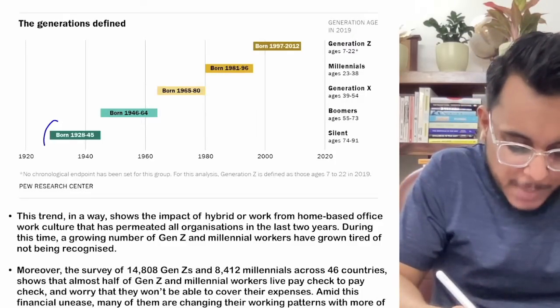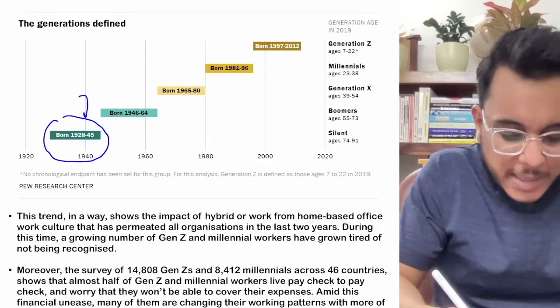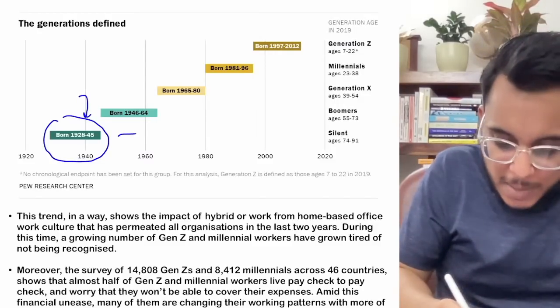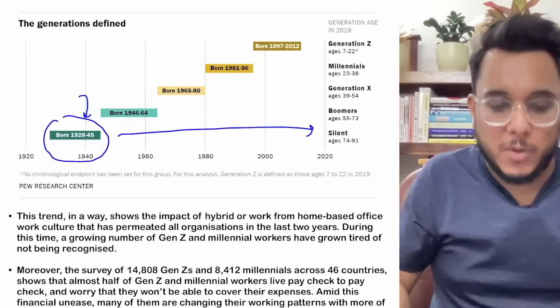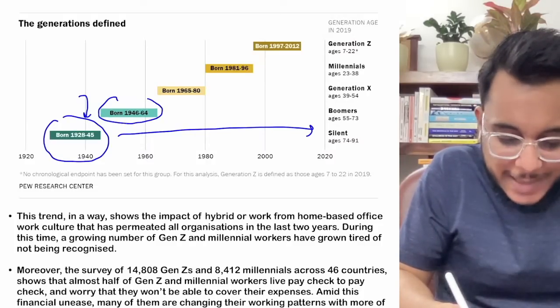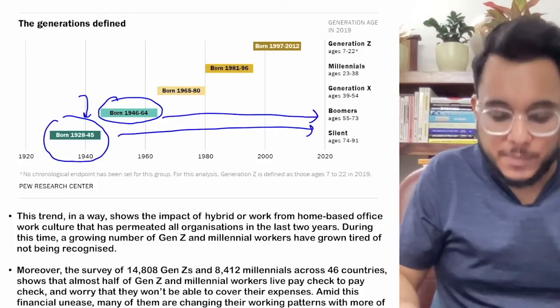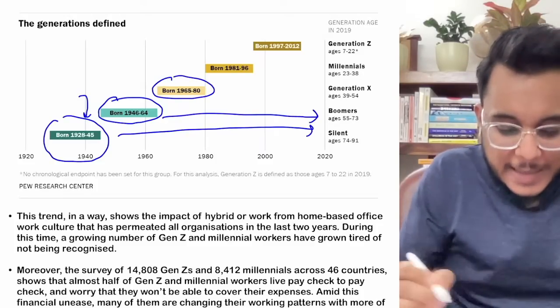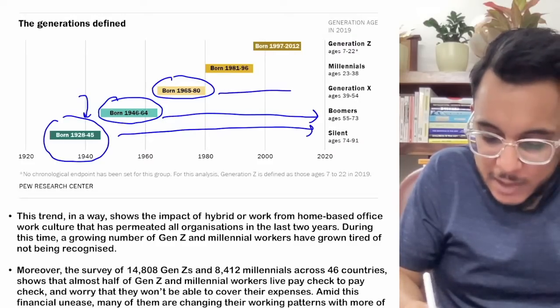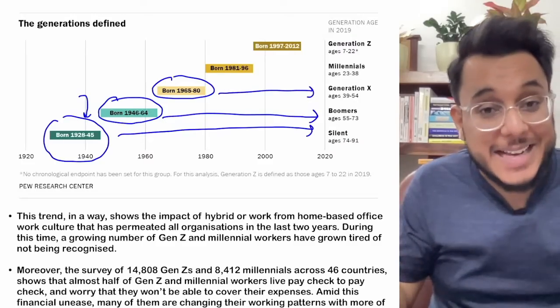The people born between 1928 and 1945 were called the silent generation. Then the people born between 1946 and 1964 were called the boomers. Then the people born between 1965 and 1980 were called generation X or Gen X.